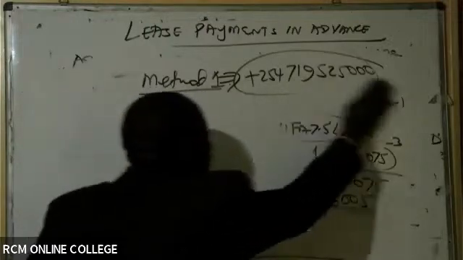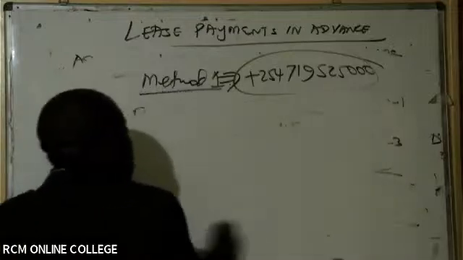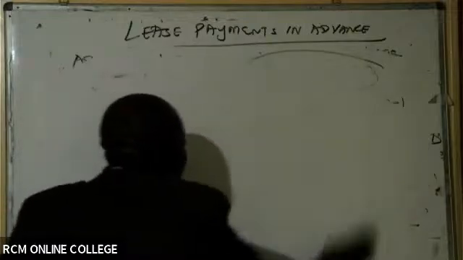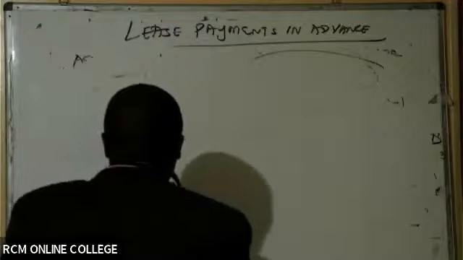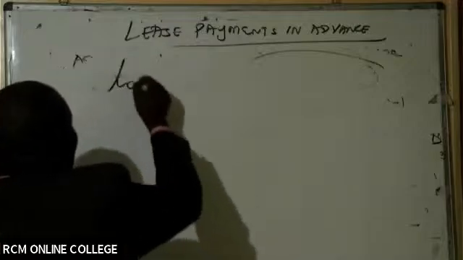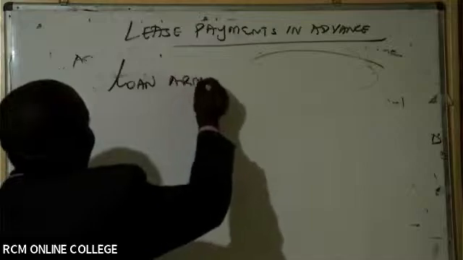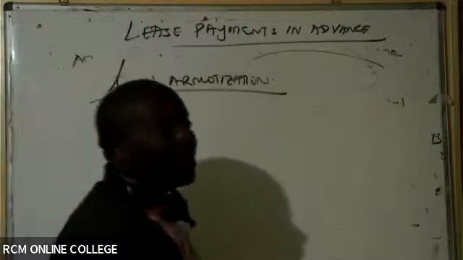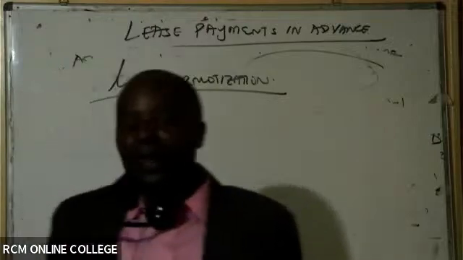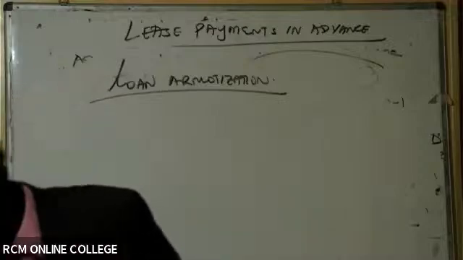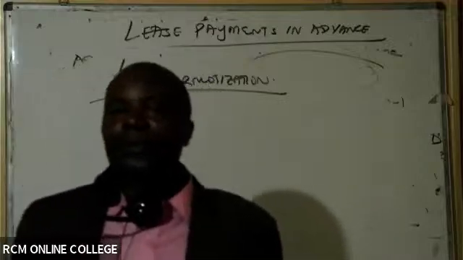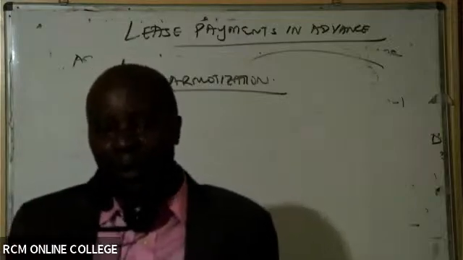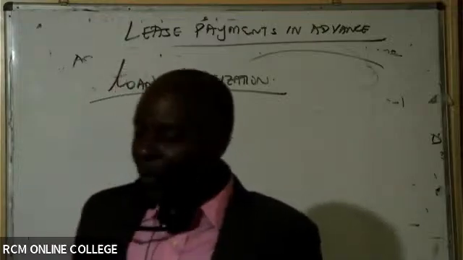Actually, we would not even have computed it, because it was given by the examiner. What we should have done straight away, once given the present value of the liability, is go ahead and amortize. So mention there loan amortization schedule. Now this is where so many students, 99.9%, will get zero, because the loan amortization schedule for advance payments is totally different from the loan amortization schedule of in arrears payments.